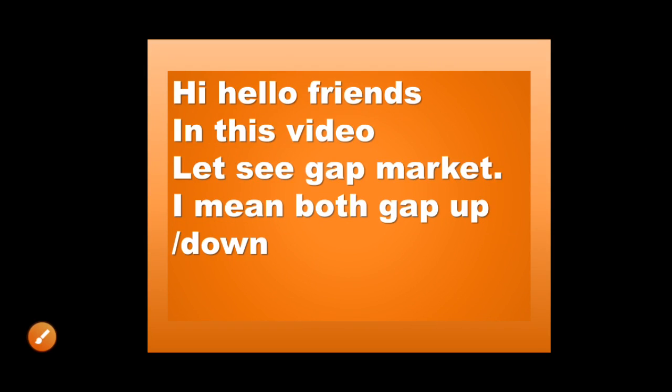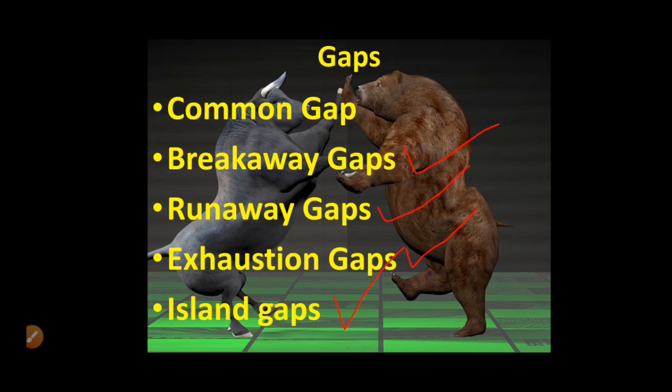Hi, hello friends. In this video, let's see the types of gaps formed in the market, which means both gap up and gap down. Let's see one by one which types of gap are more commonly formed in the market.